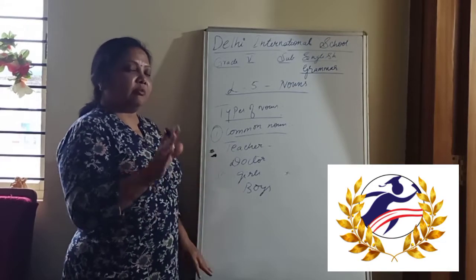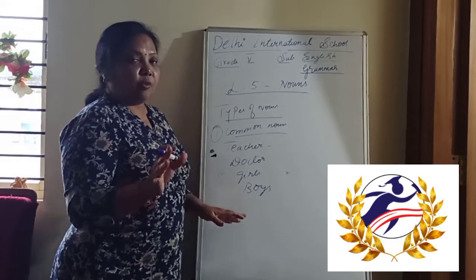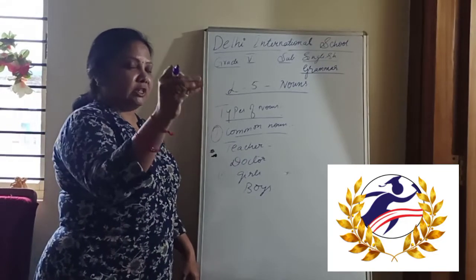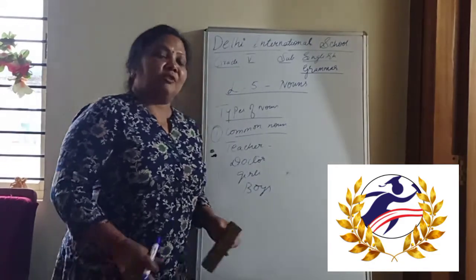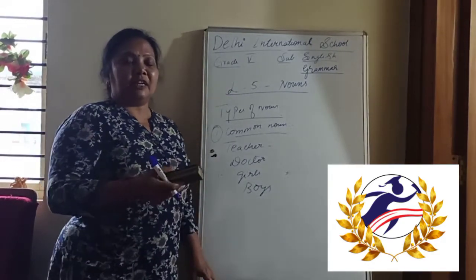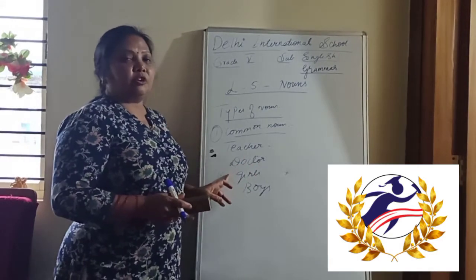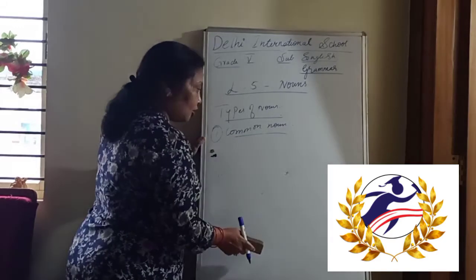We don't particularly tell about any single girl or boy. If we are referring to Sita only, then that comes under the proper noun. If we are speaking about Dr. Verma only, then it becomes a proper noun. So when we use words in common like that, it comes under the common noun.